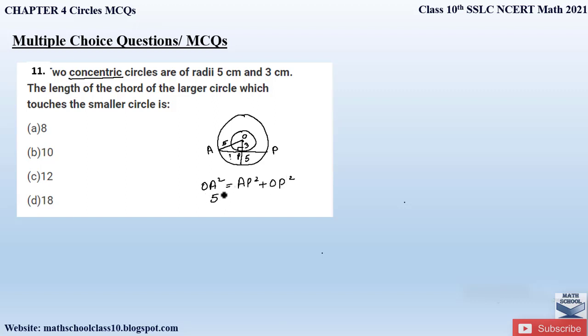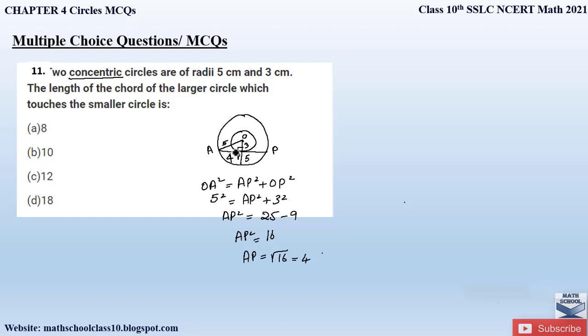OA is 5 square is equal to AP, which we have to find out, plus OP is 3 square. So AP square is equal to 5 square is 25 minus 3 square is 9. AP square will be equal to 25 minus 9 is 16, or AP is equal to square root of 16, which is equal to 4. So here we got the value of AP as equal to 4.